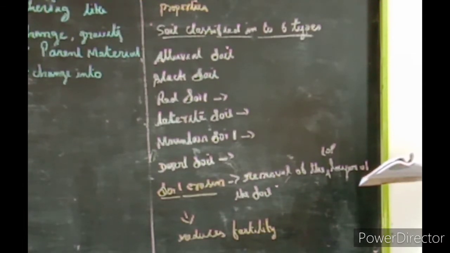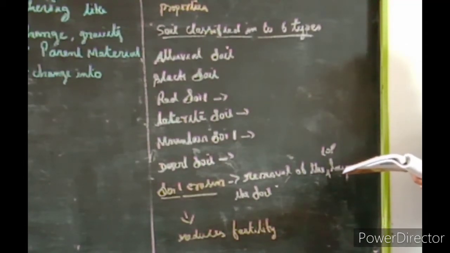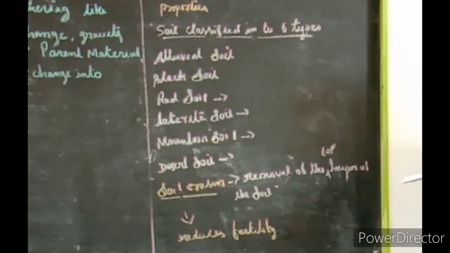Widely practiced methods are afforestation, controlling grazing, constructing dams, crop rotation, strip farming, terrace farming, shifting cultivation, windbreaks, etc. These make soil conservation. Then take page number 92.